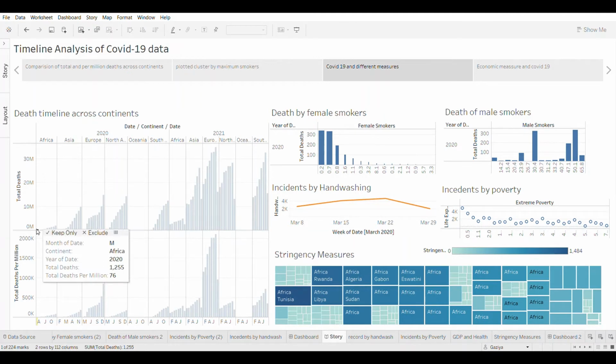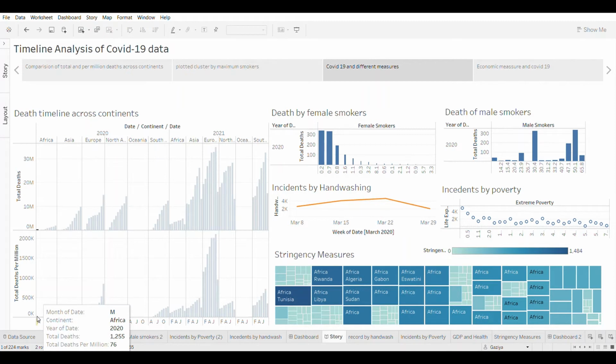During the outbreak of COVID-19 in March 2020, the African continent recorded a lower number of total deaths and deaths per million, while having involvement of female smokers between 0.2 to 3.3 in total deaths recorded, and involvement of male smokers from 7.7 to 65.8 in total deaths recorded.